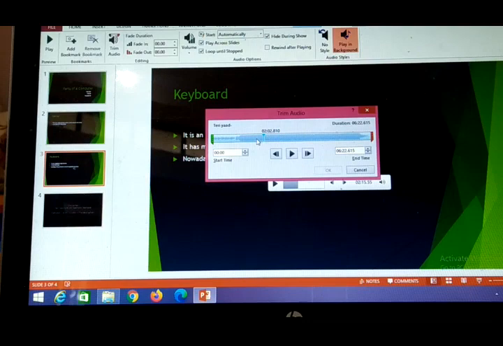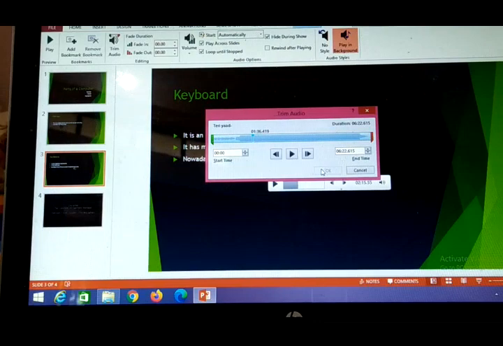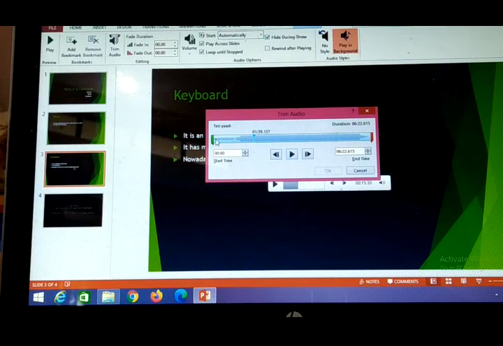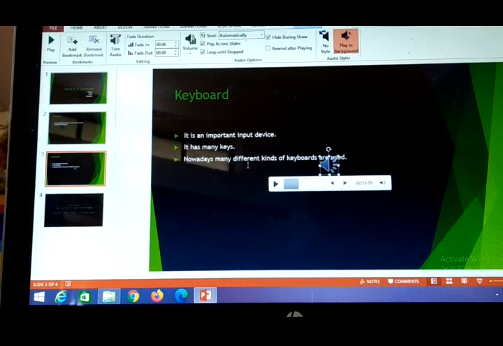The length also you can decrease. What should the length be? If my audio is 6 minutes 22 seconds, I can make it 1 minute 33 seconds. You can make that from here, and it will start from 1 minute 37 seconds, and you can change the length also. That is one of the Trim Audio functions, and it depends upon how you want.